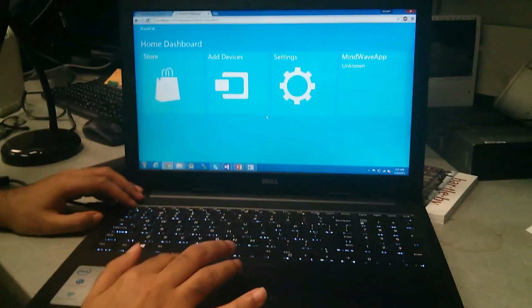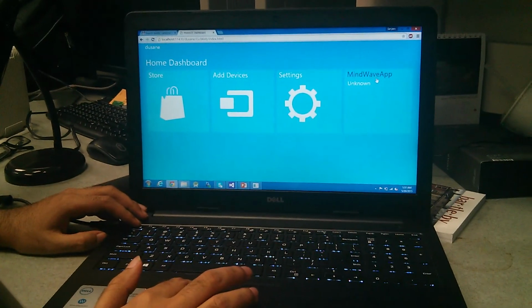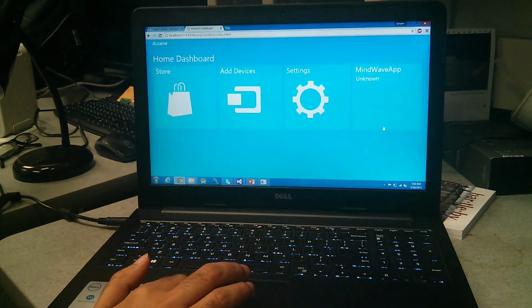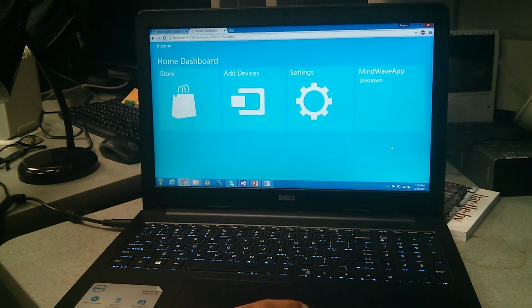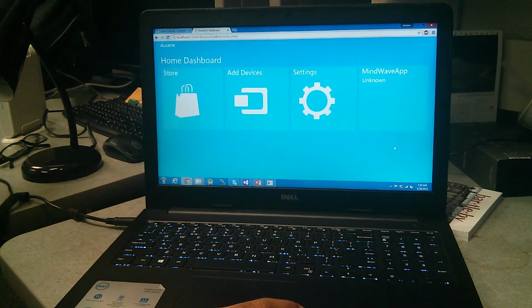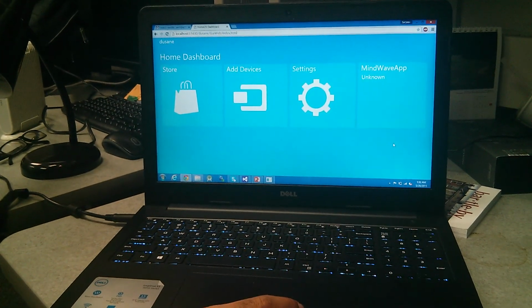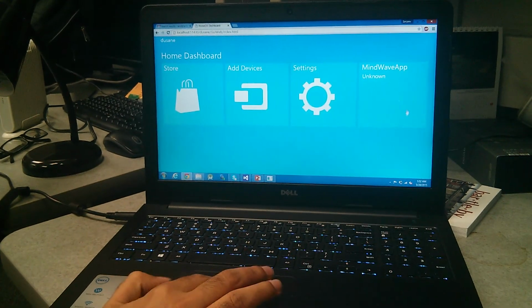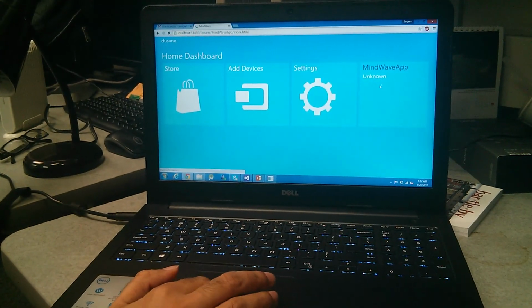So this is the dashboard of Home OS. This is the app which we have created using the Mindwave driver. We also referred to a couple of applications which were built on Mindwave, but we created a new application which has the algorithm to determine if a user is thinking something or is in a relaxed state.